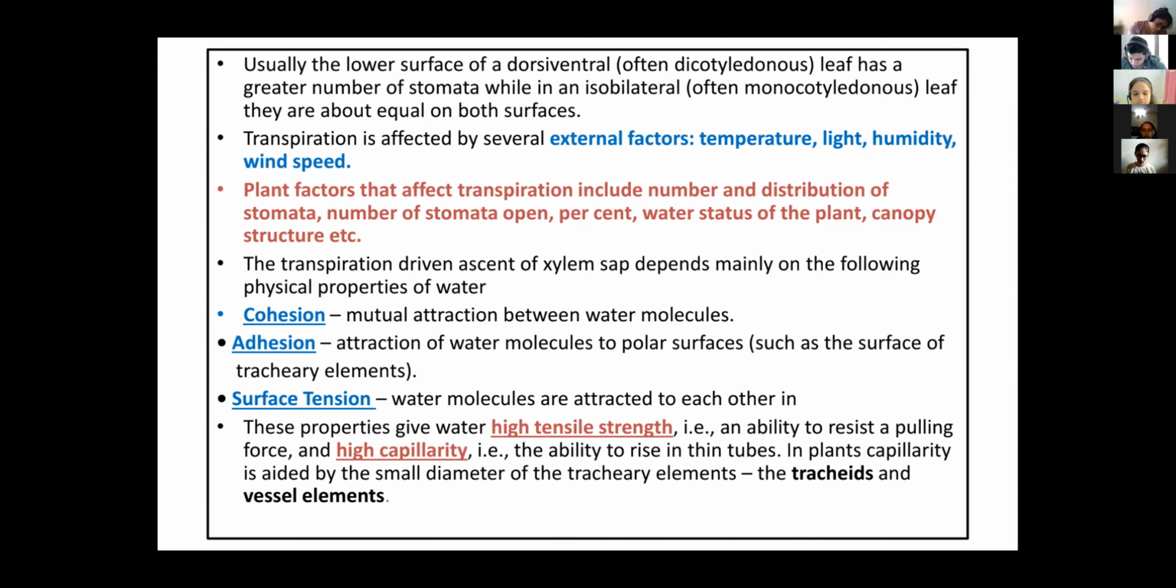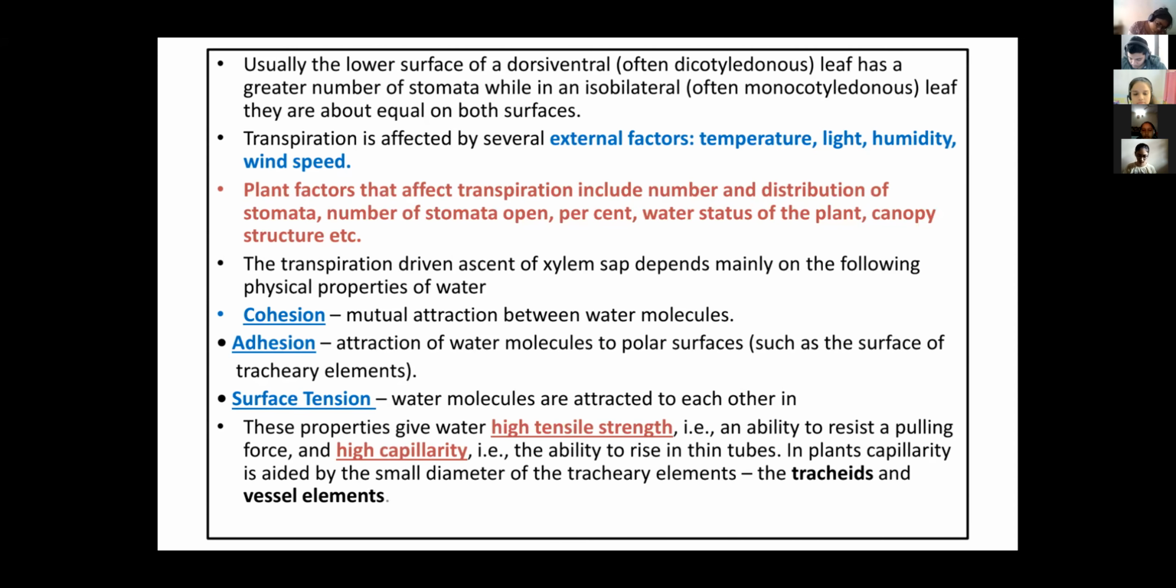Now, vessels and tracheids are xylem elements. Their surface is made of what? Lignin. No doubt, lignin creates impermeability, but between the water and these surfaces the adhesion force is created, and that helps pull the water in an upward direction. Next, third, is surface tension.